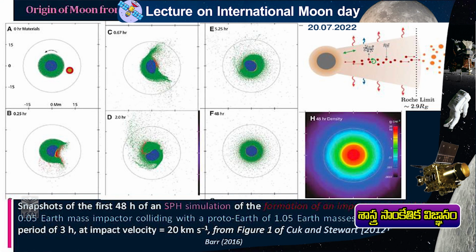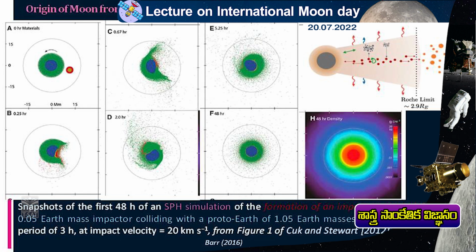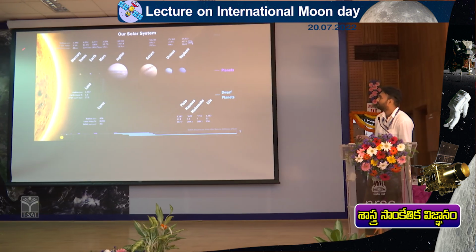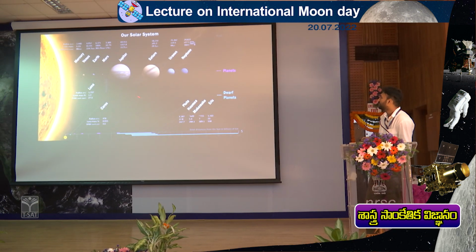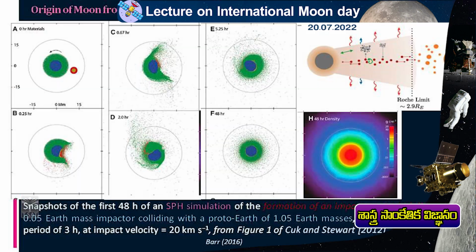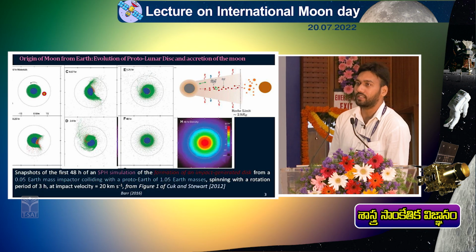All of us know that our planetary system is divided into two parts. One is the terrestrial planets, Mercury, Venus, Earth and Mars, and then the Jovian planets or outer planets or gas giants, Jupiter, Saturn, Uranus and Neptune. All of them are revolving around the Sun. How many of you know Kepler's law? Have you studied Kepler's law? Kepler's first law says that all these planets are revolving around the Sun in an elliptical orbit.